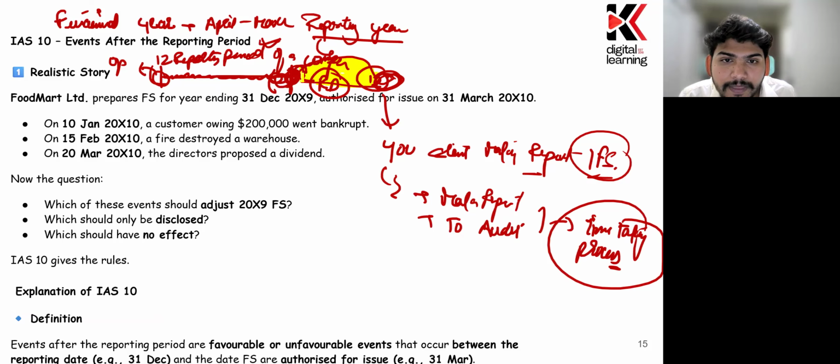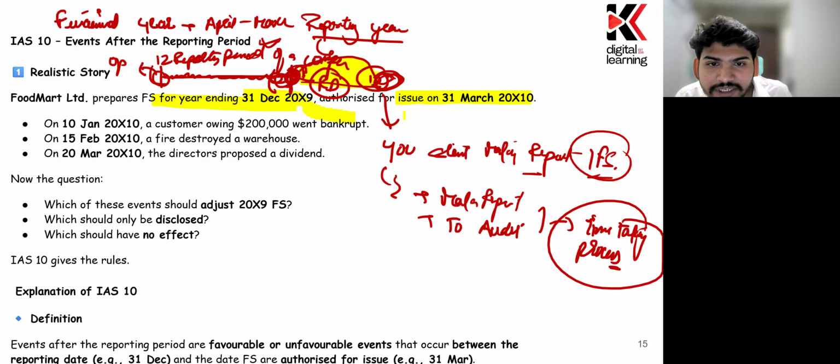Okay. Keeping this chart inside your mind, I just wanted to explain the story and then the rules, and then we'll look at the examples. Just make sure that you remember what we have been through till now. Now, suppose there is a realistic company. Realistic story: Ford March company prepared the financial statement for the year ended 31st December 2005, and they authorized it for issue.